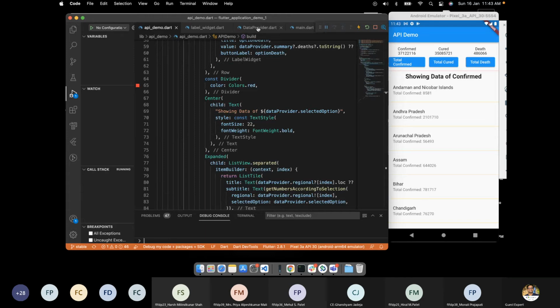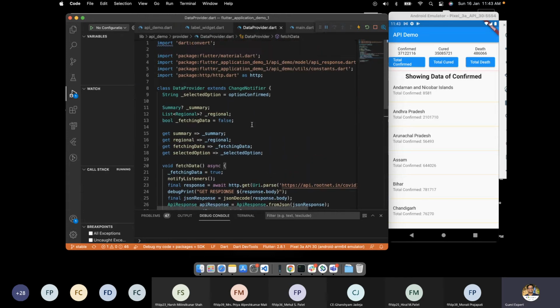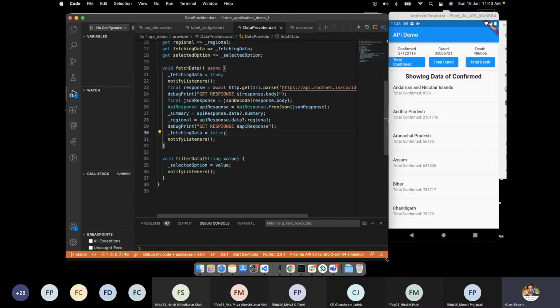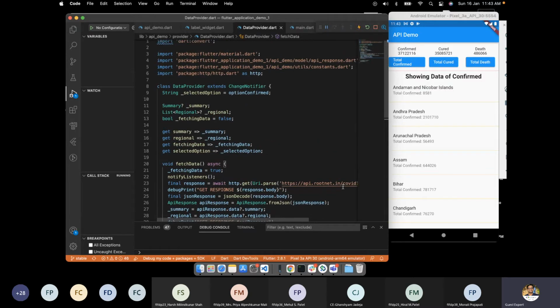I hope this makes some sense to you and helps you to understand why state management is required and how the different techniques can be used. I'm done from my side for this session. Let me know if you have any questions.